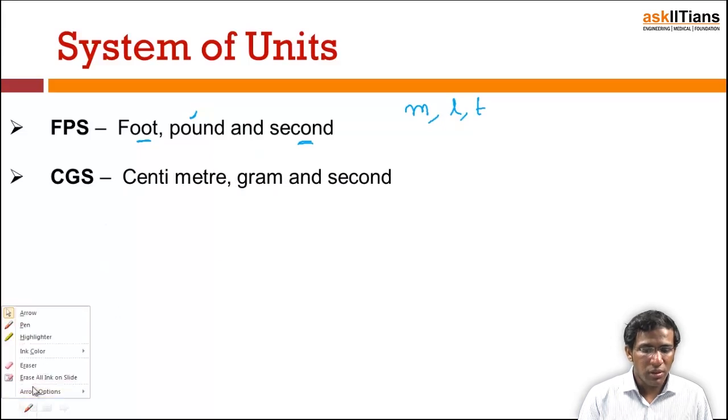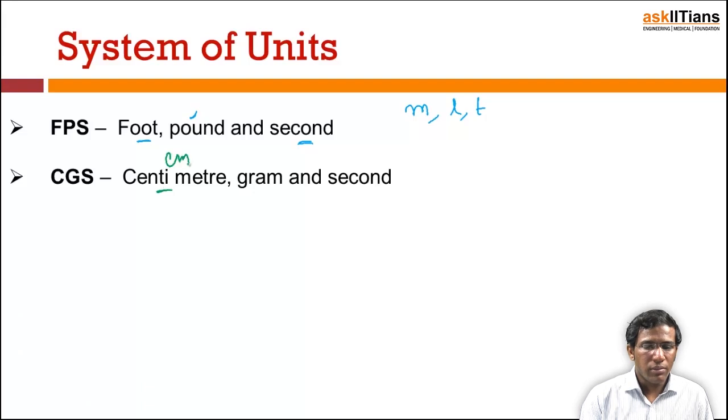The second one is CGS. That means C for centimeter, G for gram, and S for second. Okay. So, this is another system in which length is expressed in centimeters, mass is expressed in grams, and time is expressed in seconds.